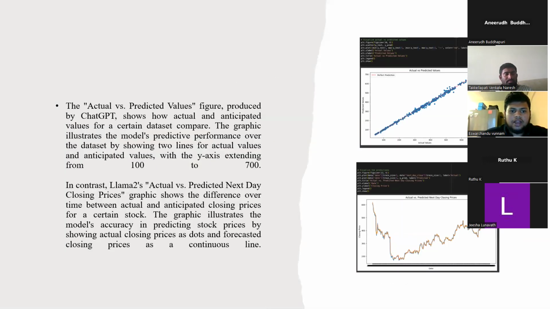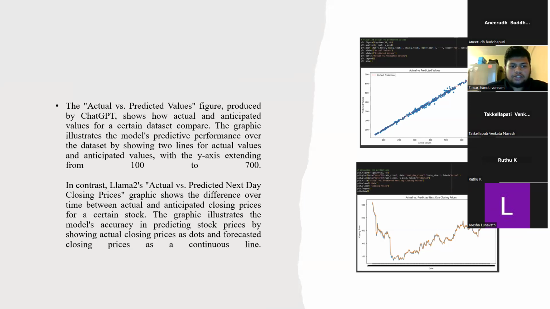The actual and predicted values figure produced by ChatGPT illustrates the model's predictive performance over the dataset by showing two lines for actual values and anticipated values, with the y-axis extending from 100 to 700. In contrast, Llama 2's actual versus predicted next-day closing prices graphic shows the difference over time between actual and anticipated closing prices for a certain stock. The graphic illustrates the model's accuracy in predicting the stock prices by showing actual closing prices as dots and forecasted closing prices as a continuous line.